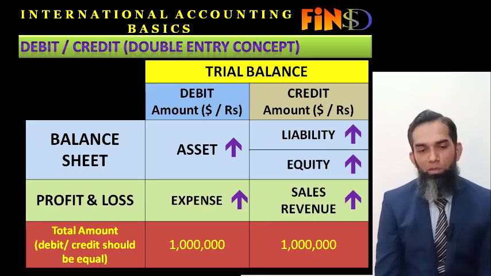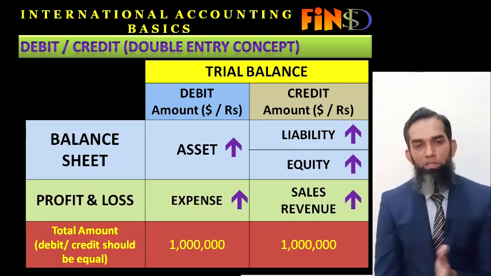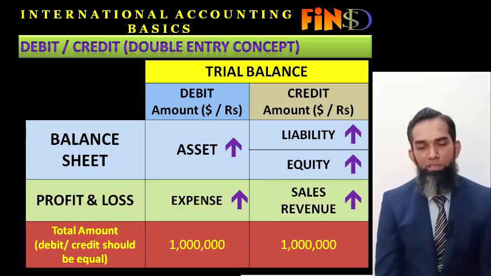Whenever an asset is increased, he has to debit the asset. Whenever an expense is increased, he has to record the expense as debit. And similarly, vice versa, if we talk about the balance sheet items of the credit side, liability is the credit side of the balance sheet and equity is the credit side of the balance sheet.